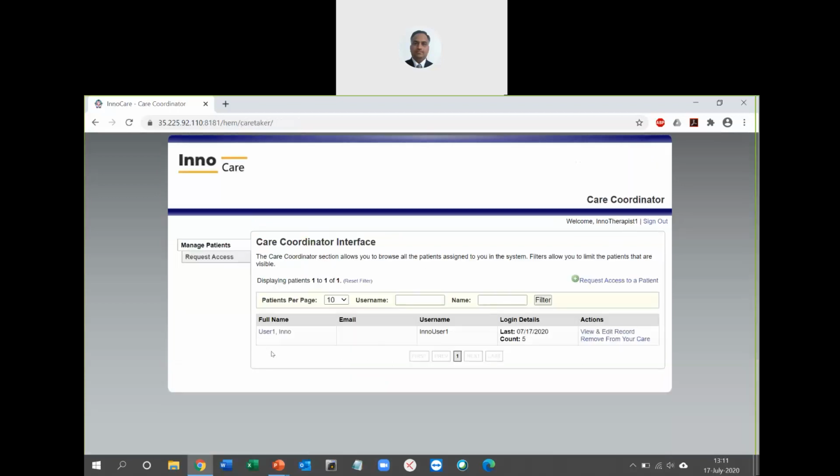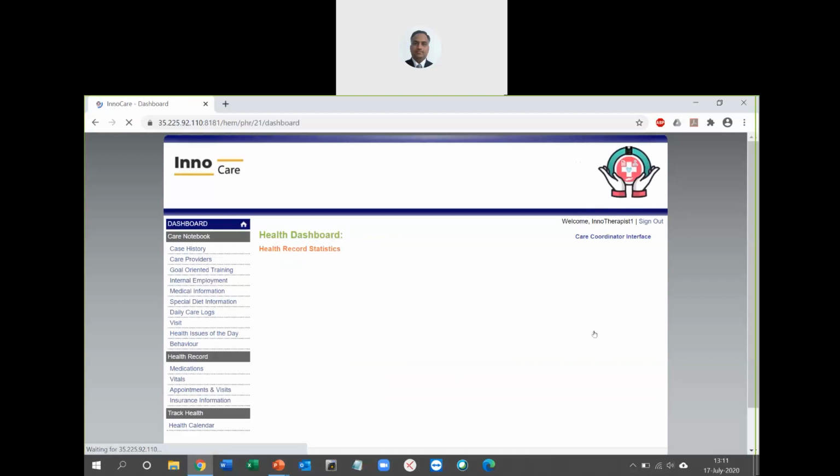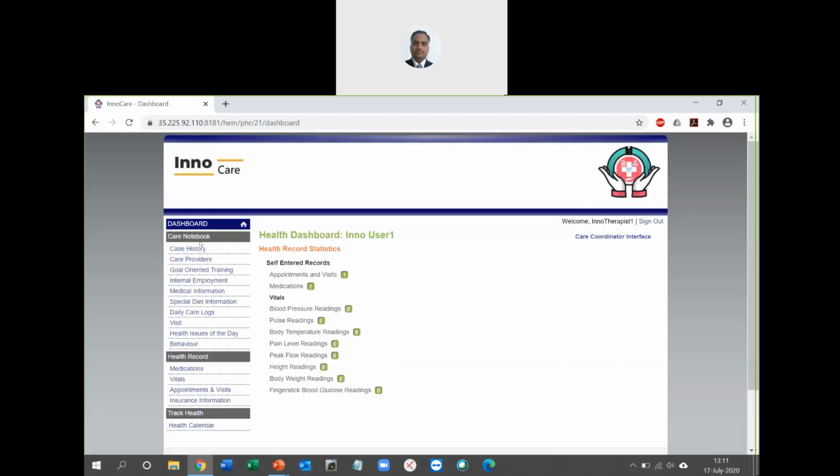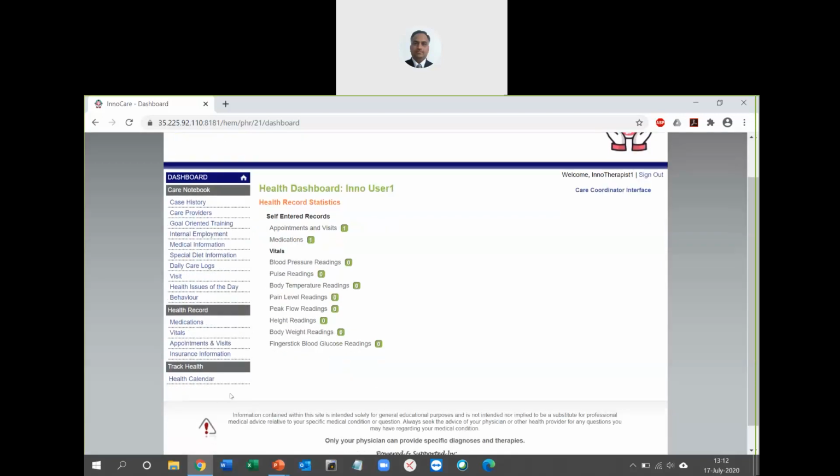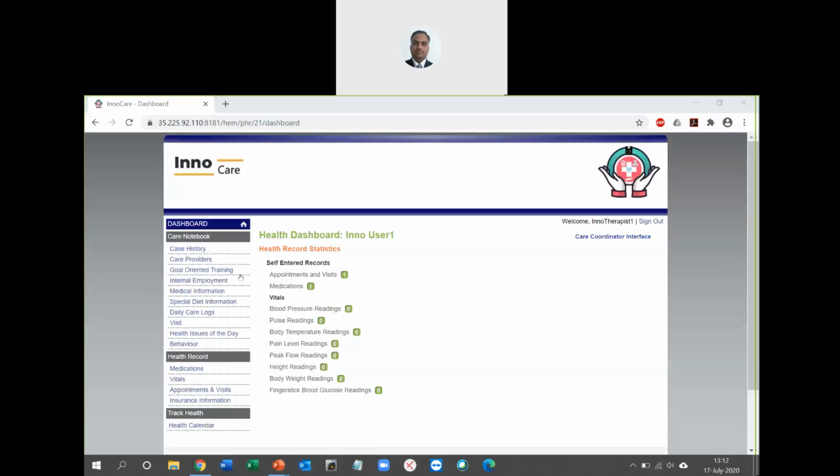I just click on another user, click on their record, and come to view and edit record. As you can see here, I am able to see the care notebook, health record, and track health, but I cannot and will not be able to see the personal information of the user. So this is all about InnoCare, how one enters into the system as a care provider.